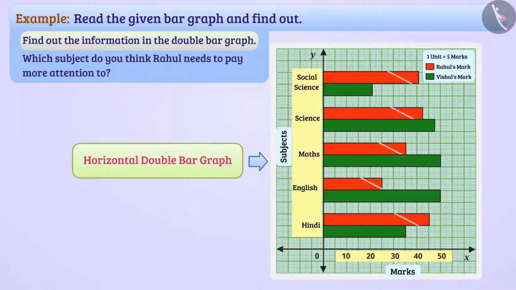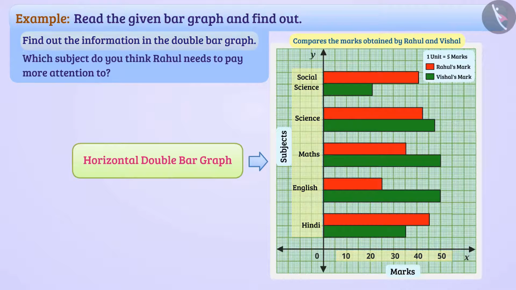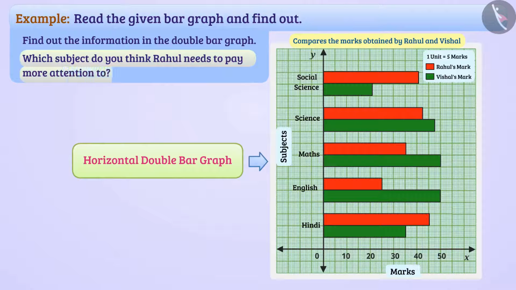The red color in the pair of bars indicates Rahul's marks and green bars indicates Vishal's marks. Therefore, we can say that this double bar graph compares the marks obtained by Rahul and Vishal in various subjects in an examination. Which subject do you think Rahul needs to pay more attention to?